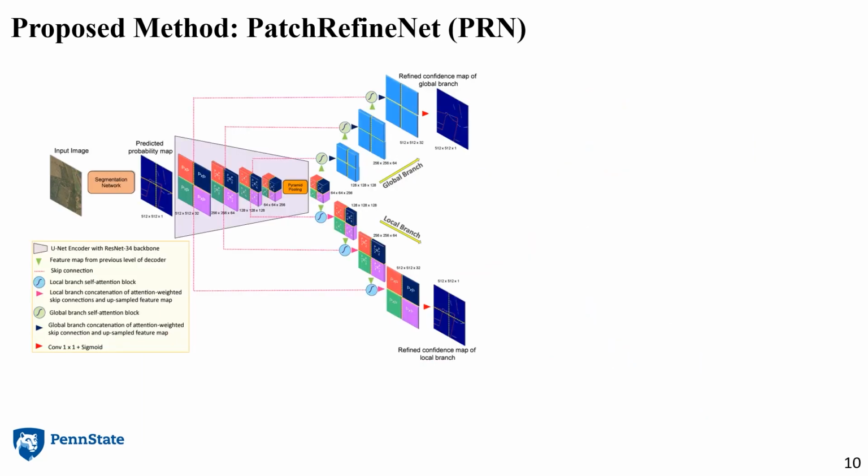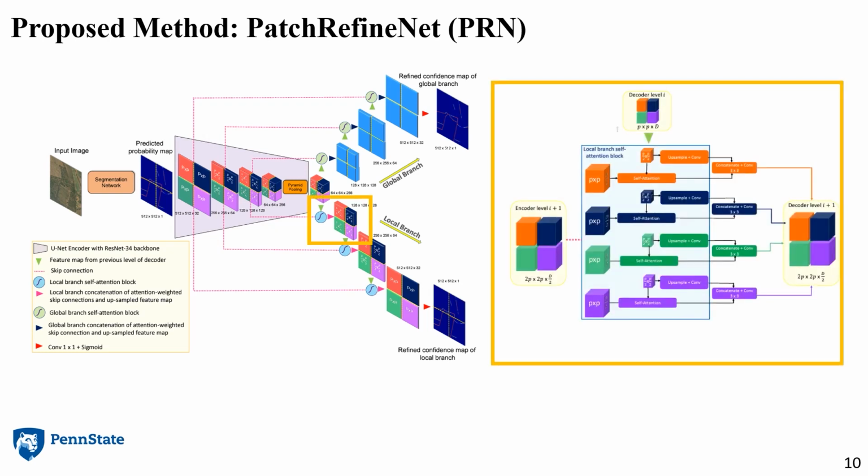Typically, networks that are designed for post-processing have two branches, a global and a local branch, and we follow the same network design. The global branch helps PRN understand the relationships between the patches. The global branch of PRN takes features from the bottleneck and upsamples like any general encoder-decoder architecture. But there is also a local branch, which goes into the intra-patch level. That means it processes individual patches to learn about local properties or biases in that patch.